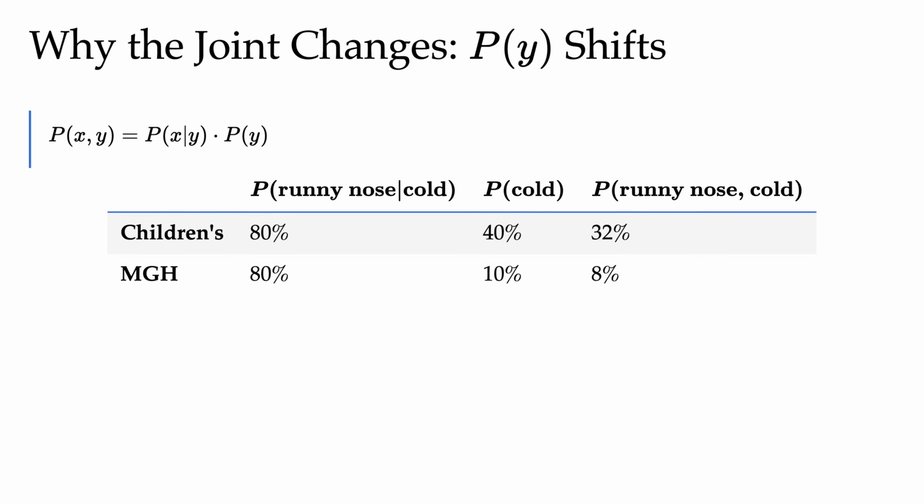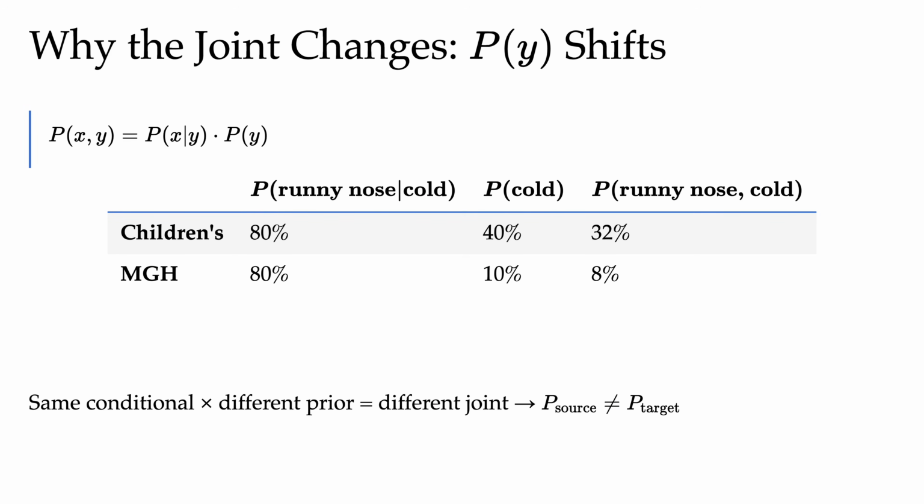For the cold example, we might have the probability of a running nose given that the patient has a cold being, say, 80% in both the adults' and children's environments. But the probability of the label, having a cold, is perhaps 40% at the children's hospital and only 10% at MGH, the adults' hospital. So the joint P(running nose, cold) would drop from 32% to 8%. It's yet again the same conditional, different prior, leading to a different joint distribution. And that is the label shift signature.